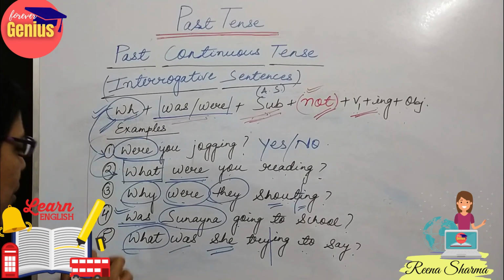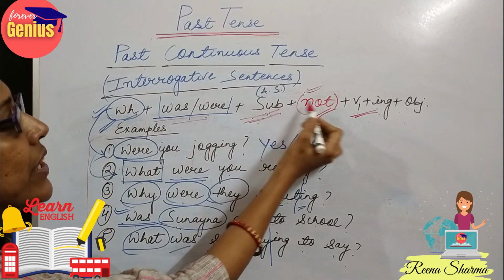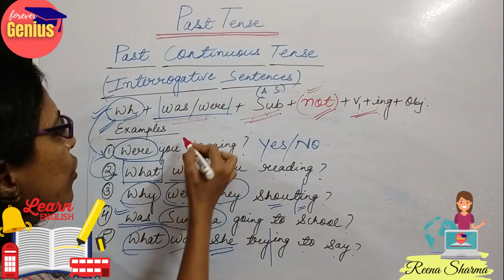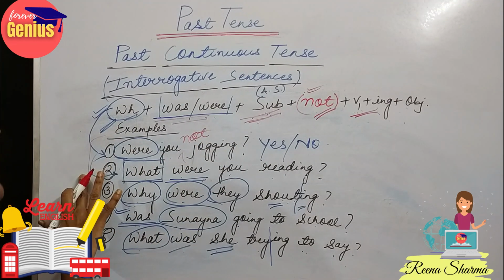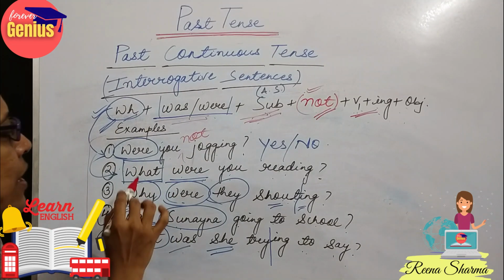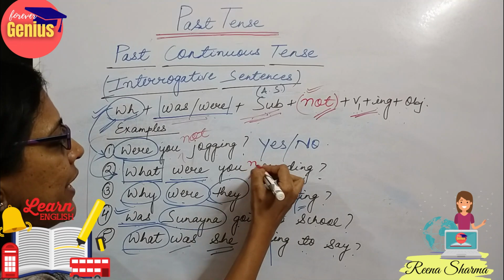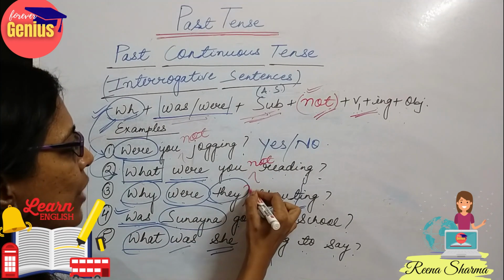See, you can understand the concept simply here. Were you jogging? If I write not after the subject and before verb plus ing, were you not jogging? So it becomes an interrogative sentence, but the format is negative. What were you reading? What were you not reading? Why were they not shouting?